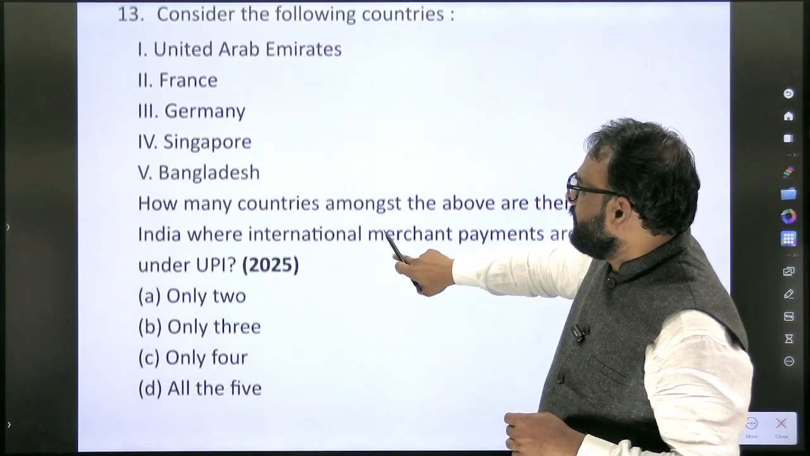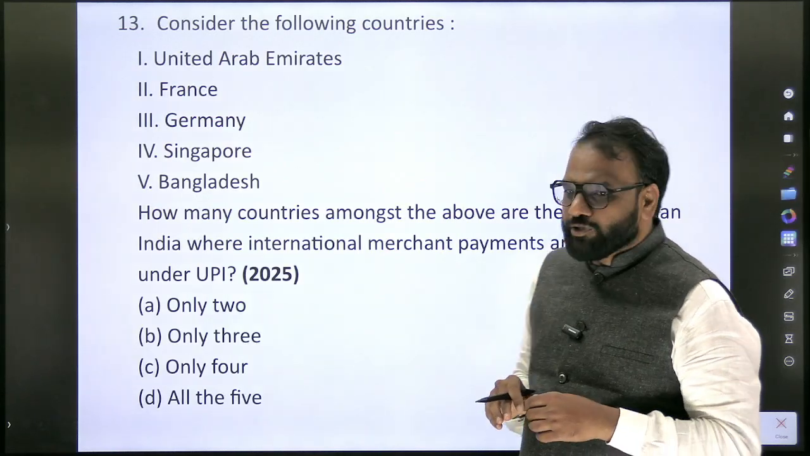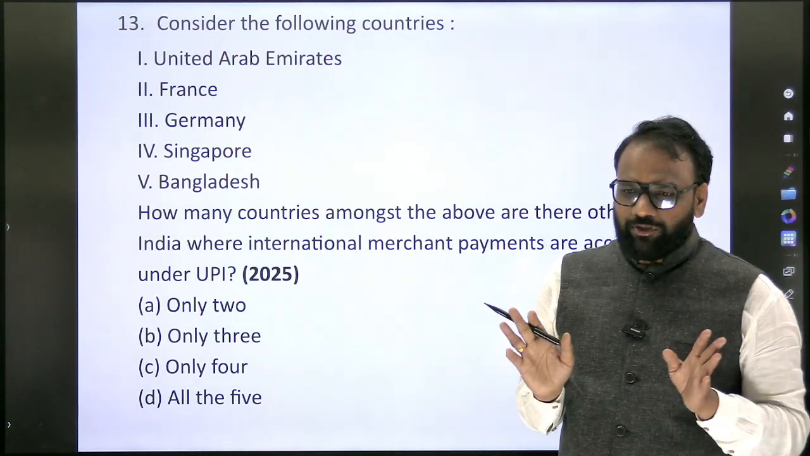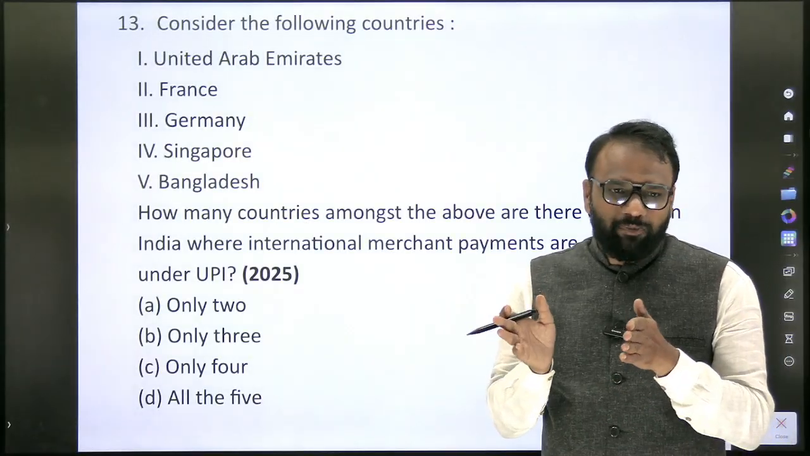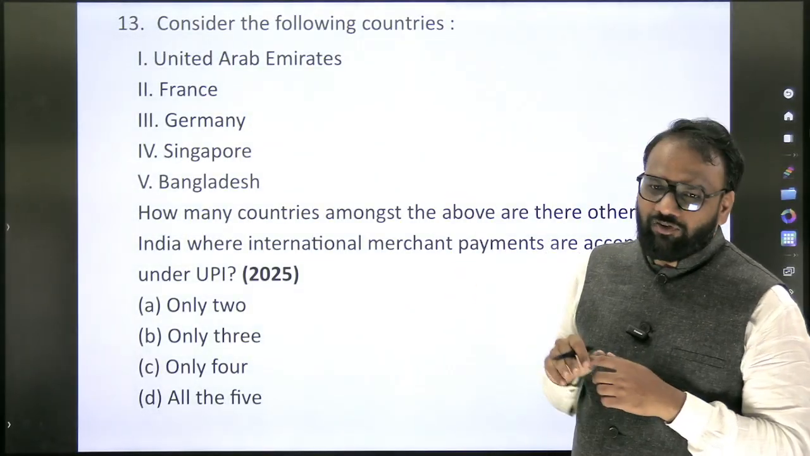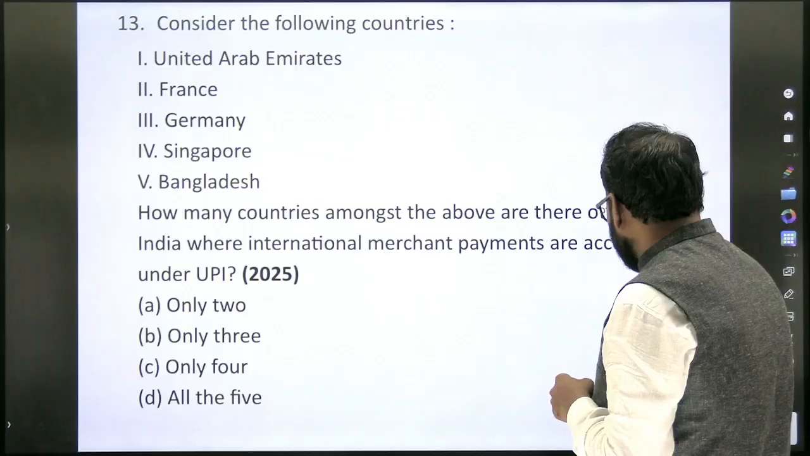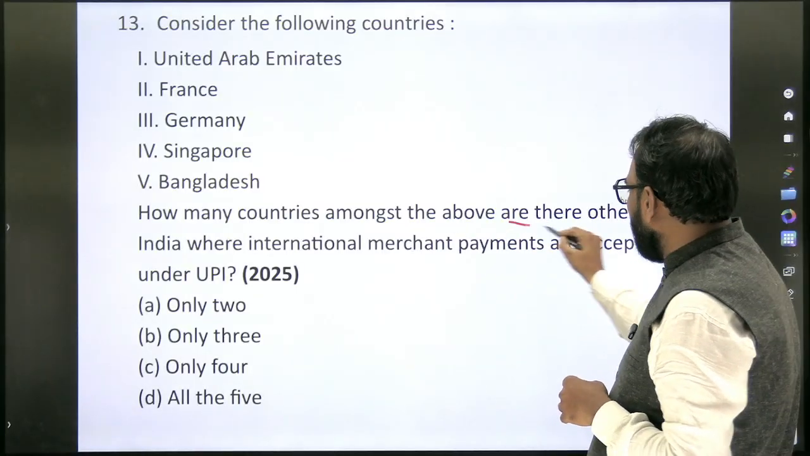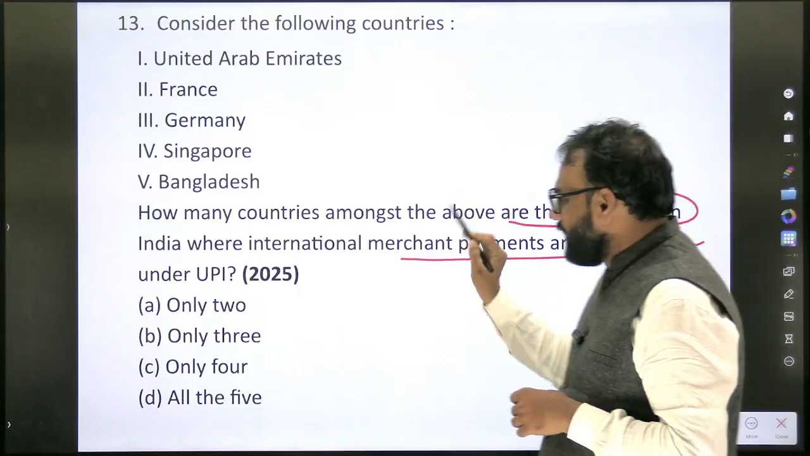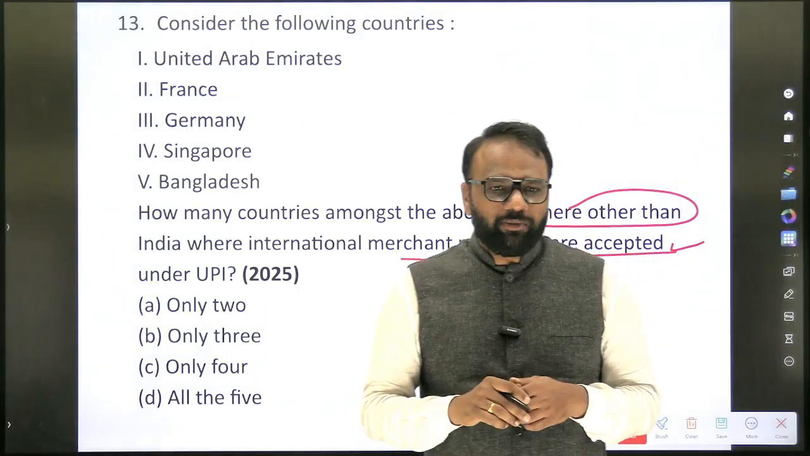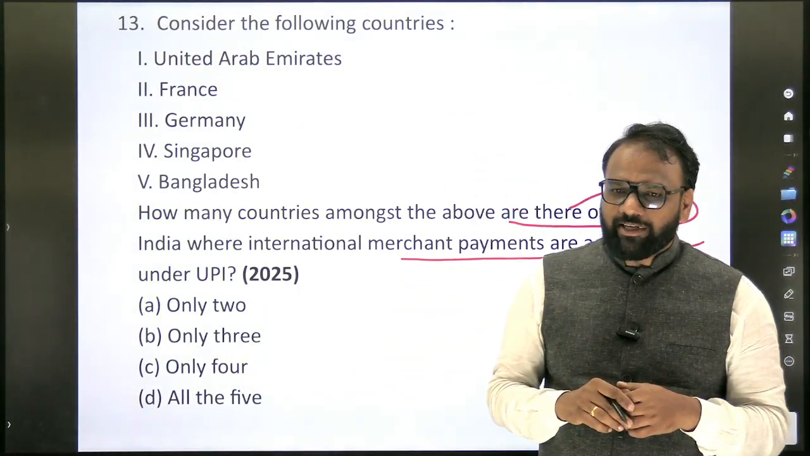Now this is a question which has appeared in 2025. This is a completely current affairs based question. The previous question is not current affairs based; we can consider it as part of static itself. Consider the following countries. How many countries among the above are there, other than India, where international merchant payments are accepted under UPI? UPI acceptance has already started taking place in a few countries.